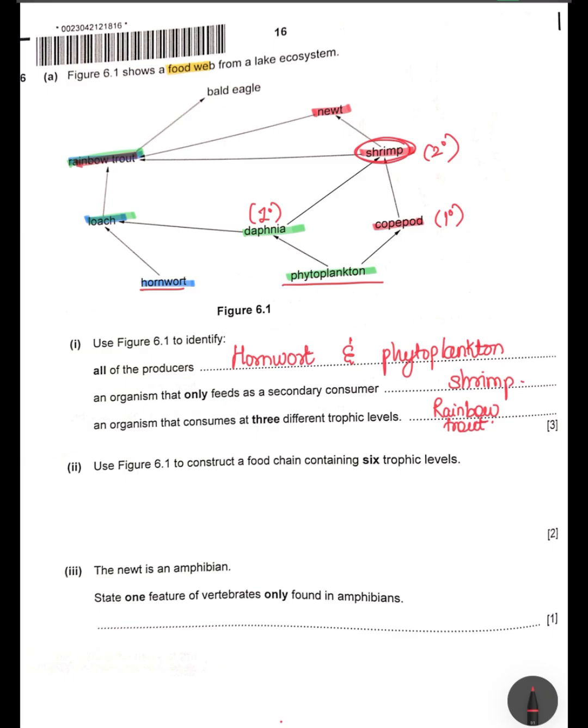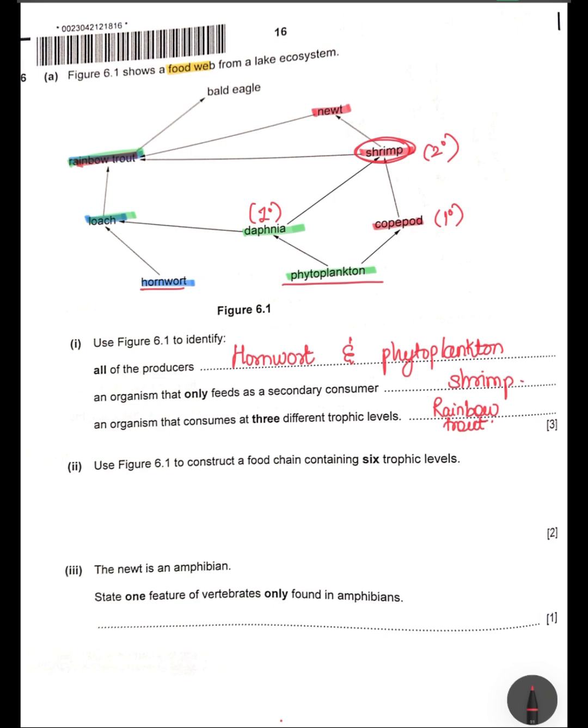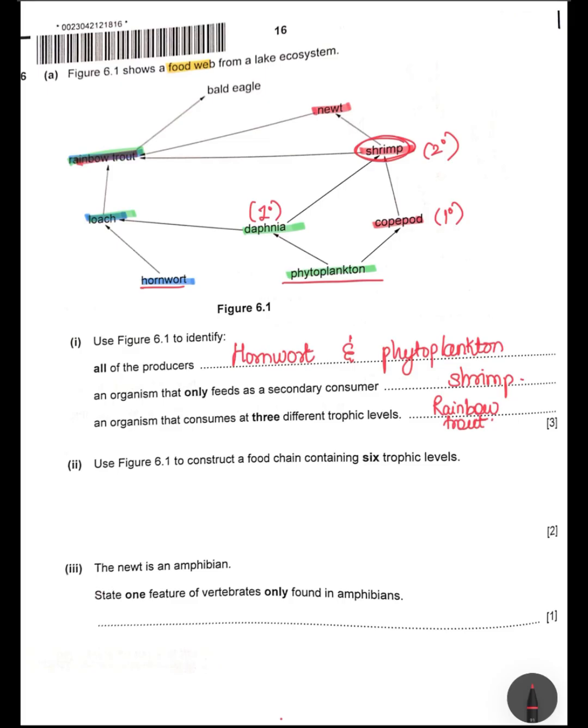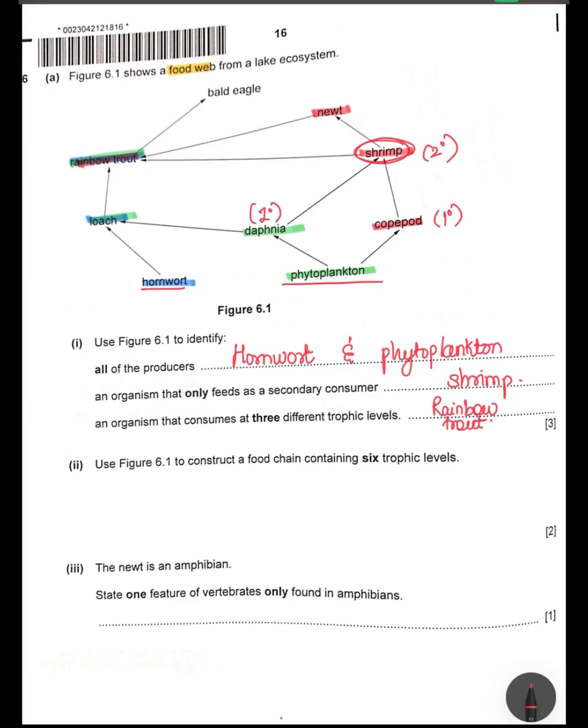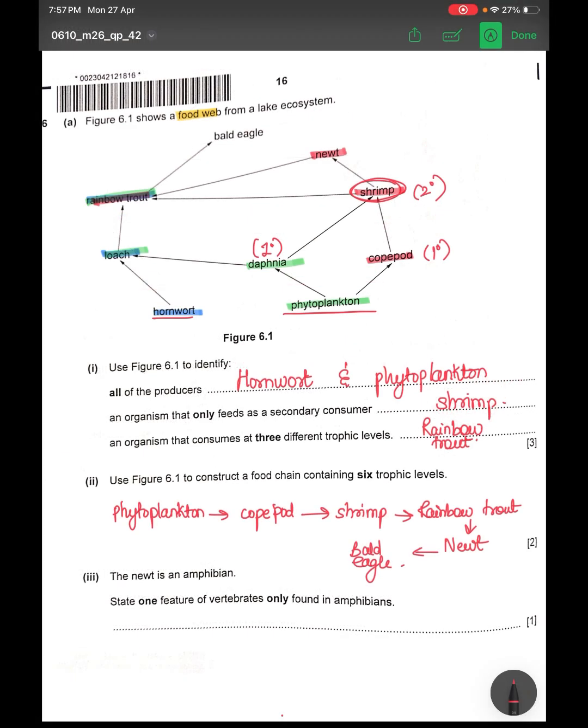Okay, now last you need to construct a food chain that contains the 6 trophic levels. So in this question, you need to build a food chain. To reach 6 levels, you need to follow the longest path of the energy flow, which is... I want you all to pause this video and try this by yourself. Also, remember this question is from organisms and environment. These kinds of questions come in most of your papers. So you can expect a similar question in your May exam. So that's my longest chain that has all the 6 trophic levels.